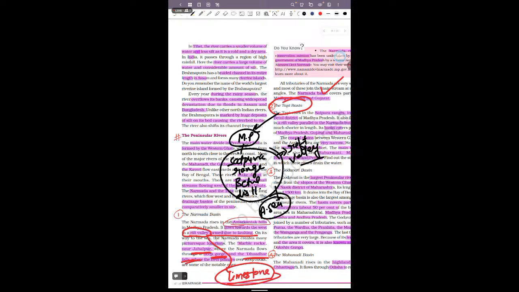And the other west flowing rivers are the Mahi, Sabarmati, but these are small rivers.